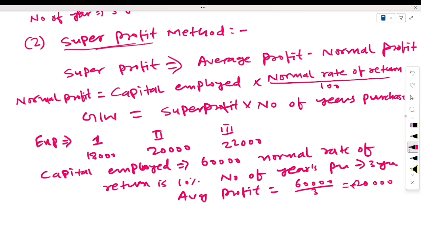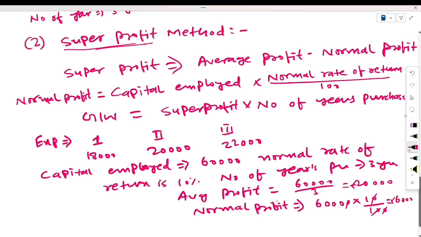Now we have to calculate the normal profit. What would be the normal profit here? Capital employed is already given, 60,000. Normal rate of return is given, 10% upon 100. How much will be the normal profit? 6,000 would be the normal profit.